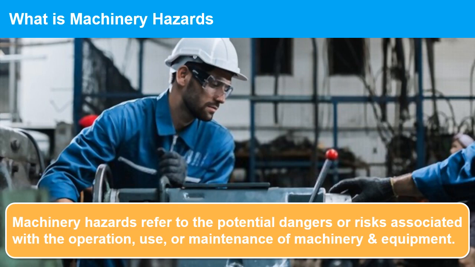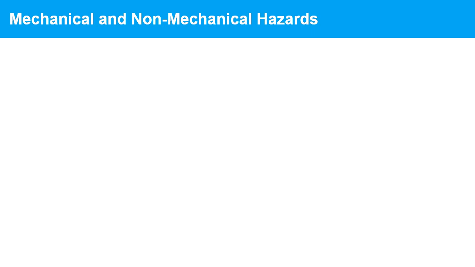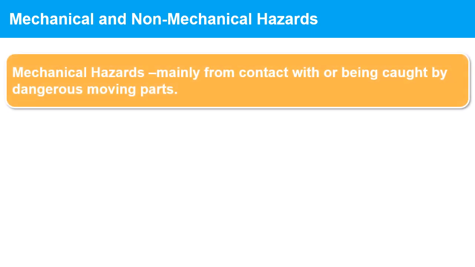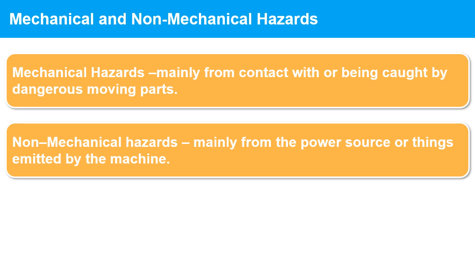Machinery hazards refer to the potential dangers associated with operating or working around machinery in the workplace. Machinery hazards can cause serious injuries or fatalities to workers. The hazards of machinery can be divided into 1. Mechanical hazards, mainly from contact with or being caught by dangerous moving parts. 2. Non-mechanical hazards, mainly from the power source or things emitted by the machine. This follows ISO 12100:2003, Parts 1 and 2, Safety of Machinery.